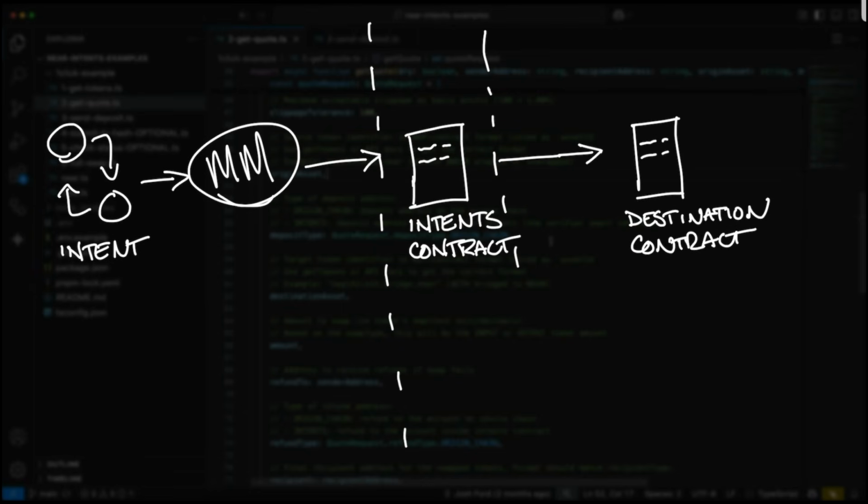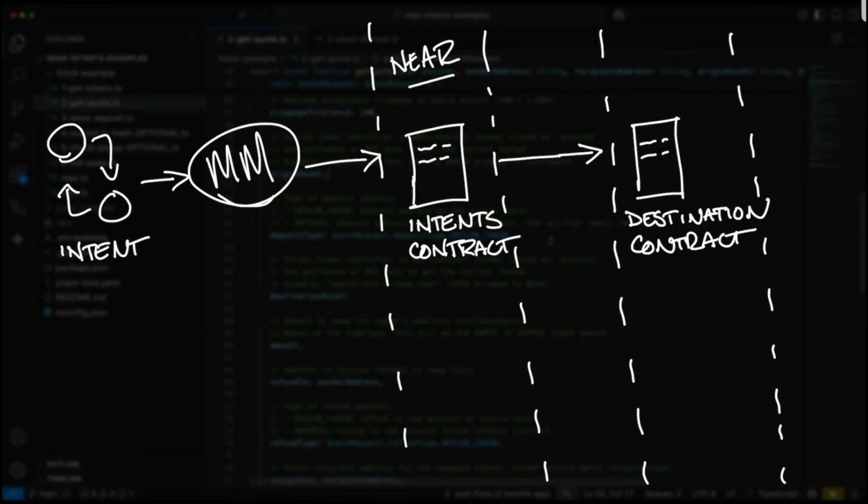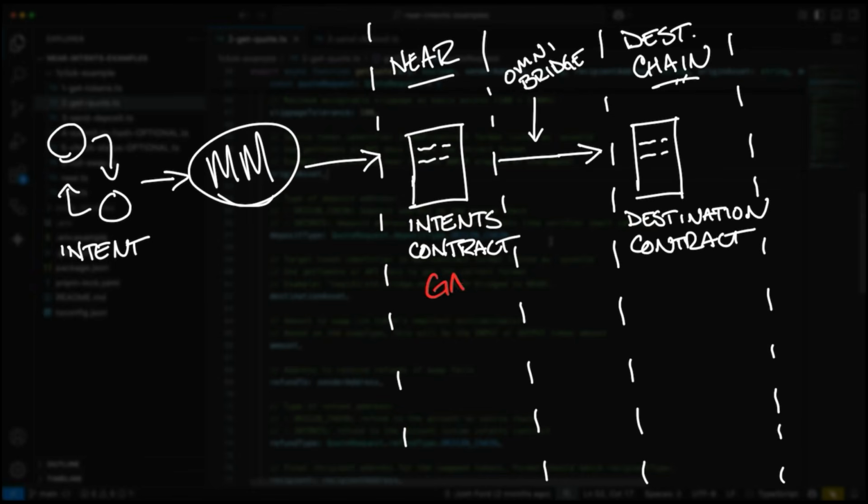And for cross-chain swaps, it's important to remember that the intents contract is on the NEAR blockchain, separate from the destination blockchain. To resolve this, we use the OmniBridge to transfer those assets over. So with this full flow, we're paying for gas on the NEAR network. We're paying a small transaction fee for the OmniBridge to bridge over the assets. And then we're also paying gas on the destination network. And depending on that network, this can get quite spendy, especially when dealing with, say, Bitcoin or Ethereum.